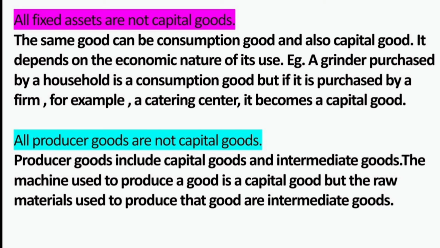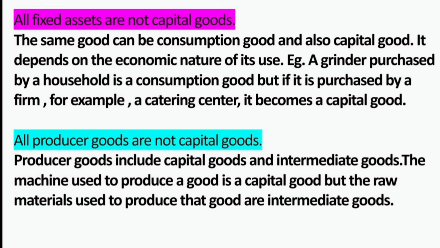So, the expenditure of the two sectors is C plus I, consumption expenditure plus investment expenditure. Now, all fixed assets are not capital goods. We say that capital goods are fixed assets. They are the final goods. But all fixed assets are not capital goods. The same good can be a consumption good and also a capital good. As I have mentioned, it depends on the economic nature of its use.